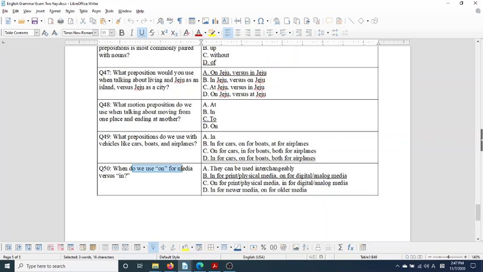When do we use on for media versus in? We use in for print or physical media, in the newspaper, in the article, in my book. We use on for digital or analog media, on the radio, on YouTube, on my computer, on my game, right?